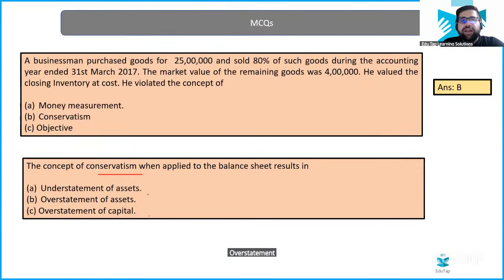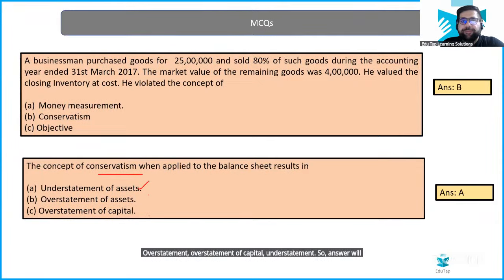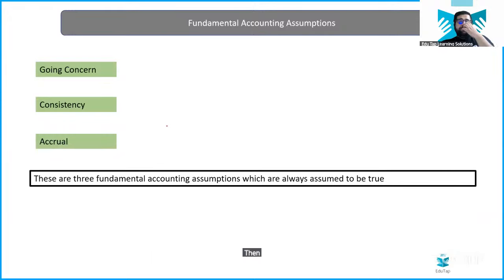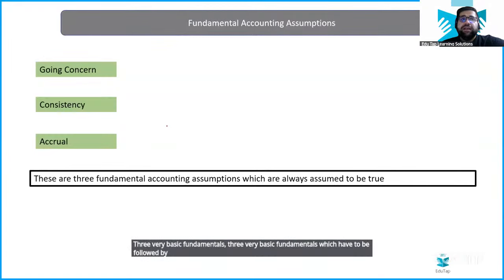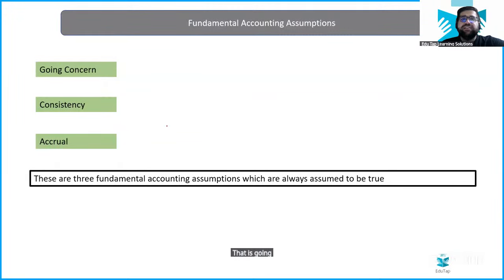Overstatement of capital, understatement. So the answer will be option A. Then see, my friends, till now we have discussed a lot of principles. But in this particular case, there are three very basic fundamentals which have to be followed by every business. That is going concern, consistency, and accrual.